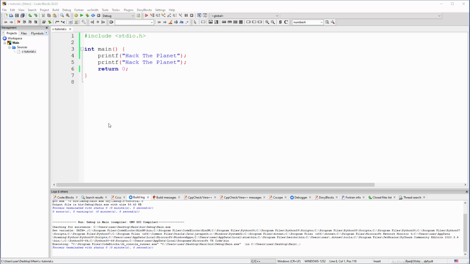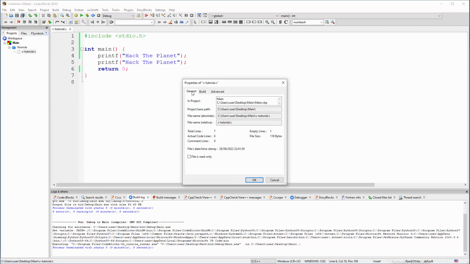Well, hello YouTube, it's time to talk about these lines in detail. Before we do that, remember when we were installing CodeBlocks, we stated two folders that we are going to use, like debug and release. So where exactly is this source code, because this is just a file, where the folders reside? So see this thing, tutorial or whatever the name is on your side, right click on it, properties, and there you go, project base path.